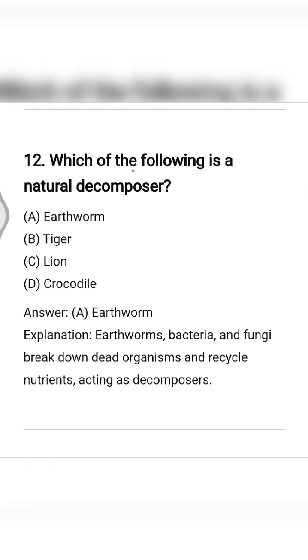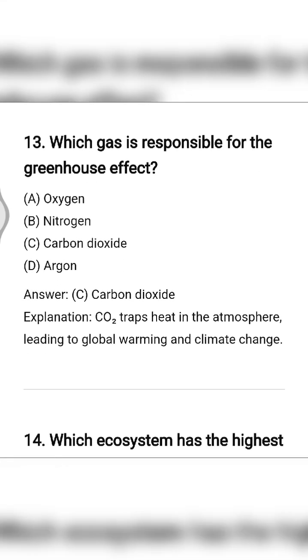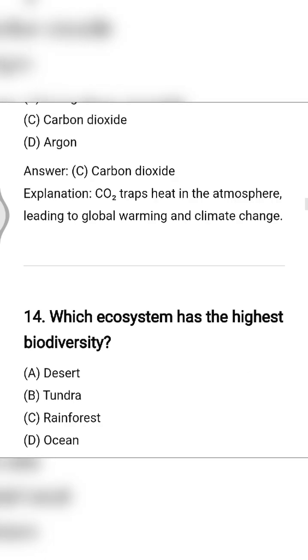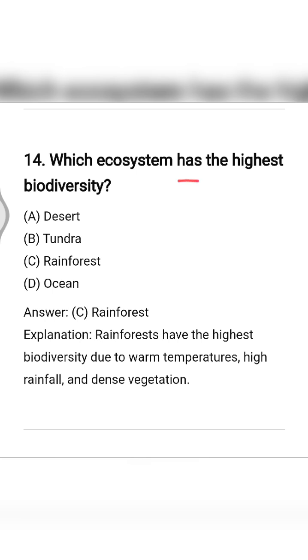Next is, which of the following is a natural decomposer? So earthworm out of the given options is a natural decomposer. Which gas is responsible for the greenhouse effect? So carbon dioxide is responsible for the greenhouse effect, which further results in global warming. Which ecosystem has the highest biodiversity? So it is rainforest, option number C. Rainforests have the highest biodiversity due to the warm temperature, high rainfall and dense vegetation.